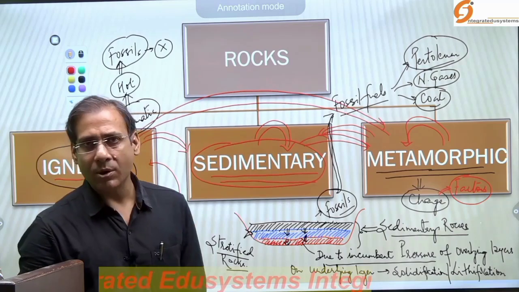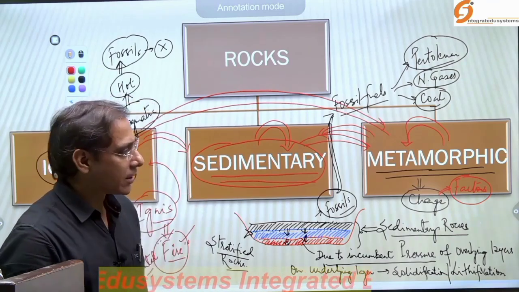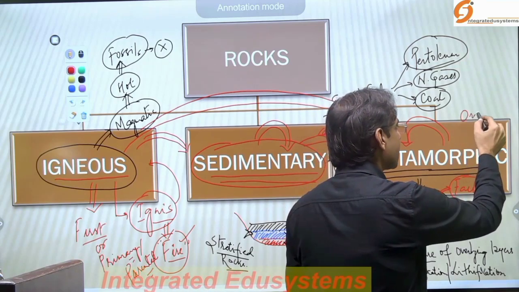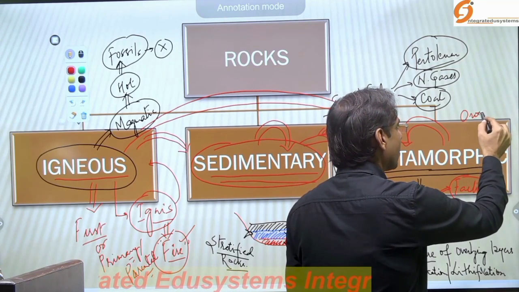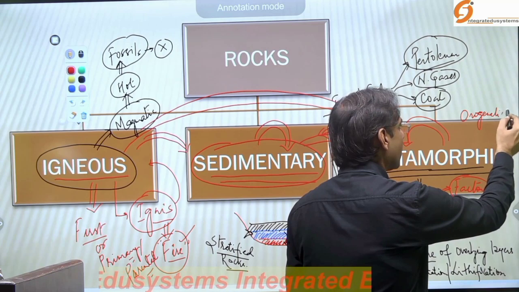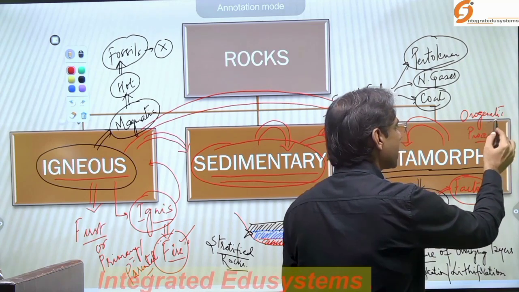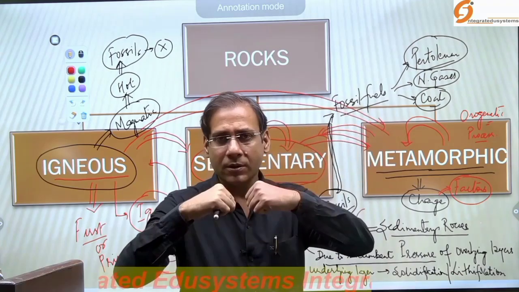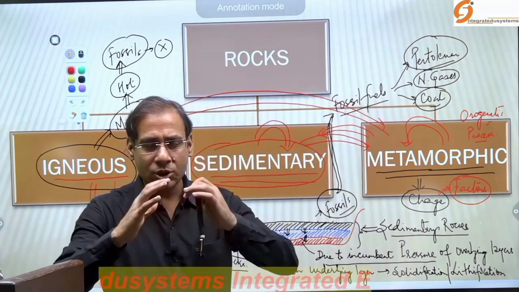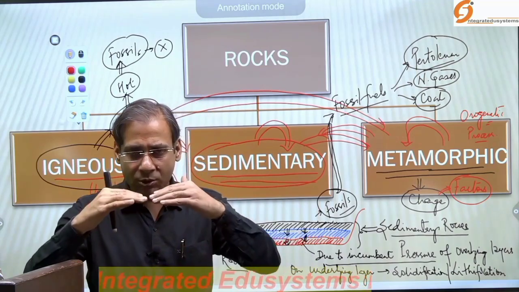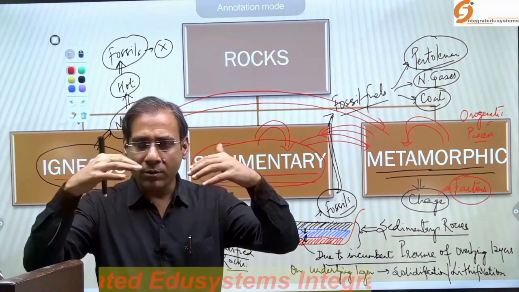I am talking about some environmental factors, or otherwise, sometimes orogenetic processes which are going on. Orogenetic processes means the mountain building processes, or compression. This compression leads to changes in the composition of the rocks present over the crust and leads to the formation of new rocks.